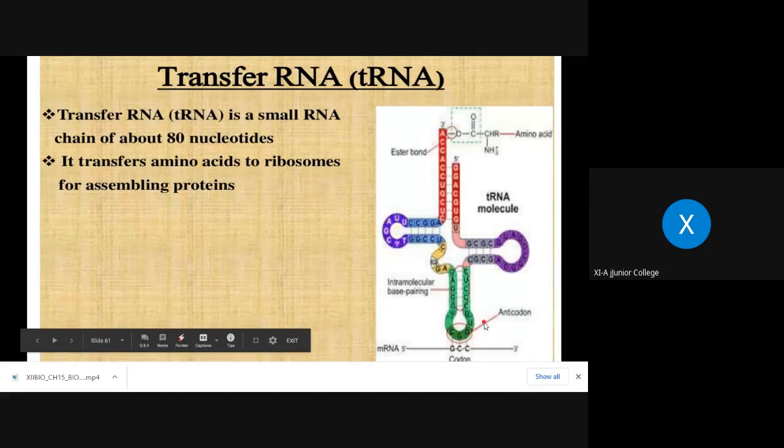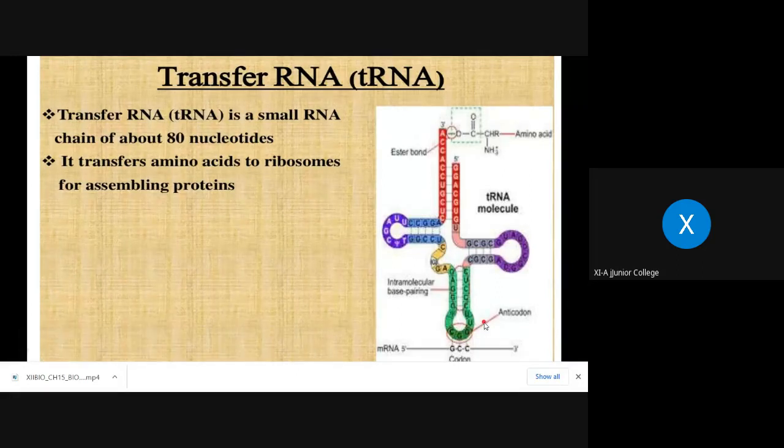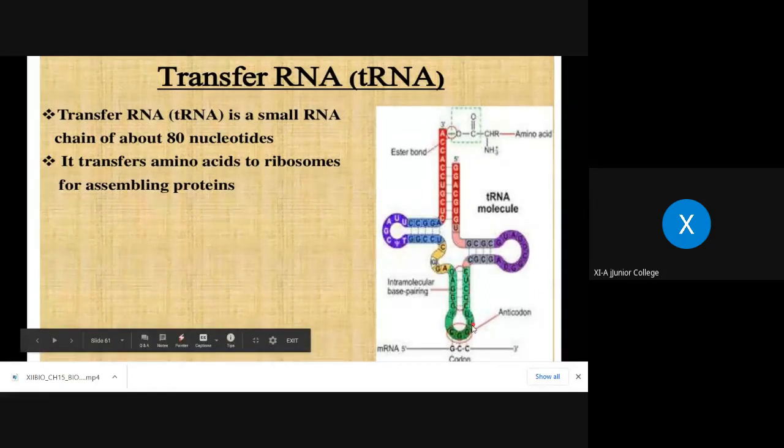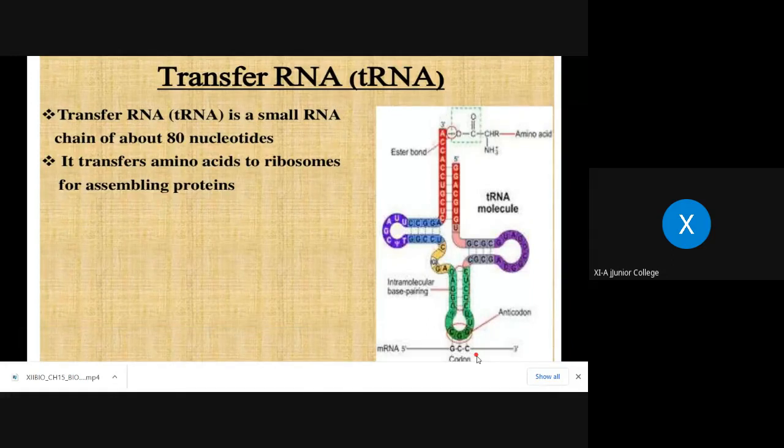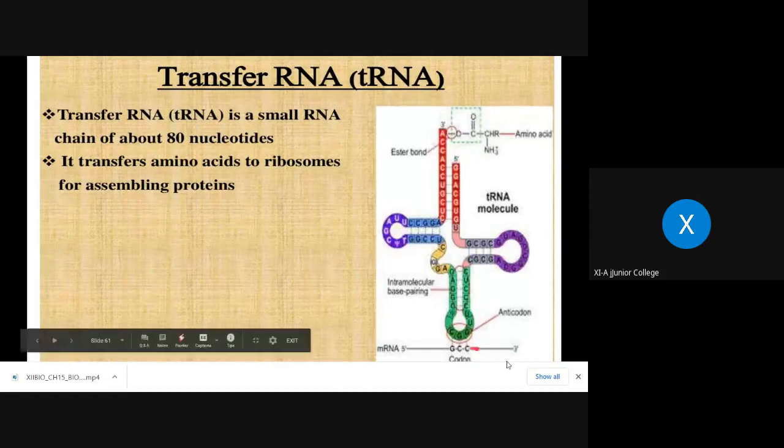Now try to understand the meaning. Anti is against. Codons are present on mRNA, right? So these are complementary to the codons. If AUG is present on mRNA as a codon, which you studied just now, then what should be the complementary nucleotides present on this loop?